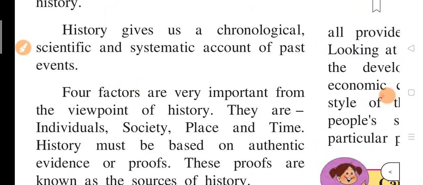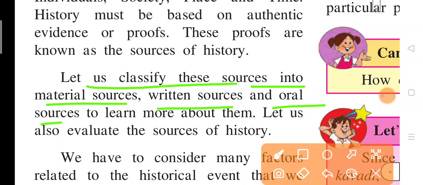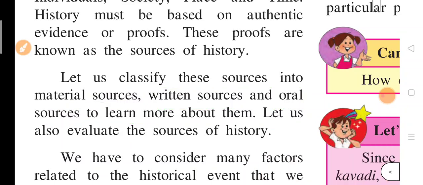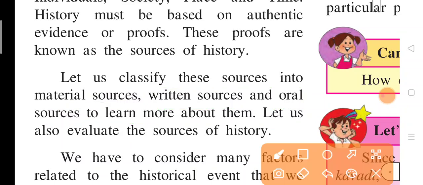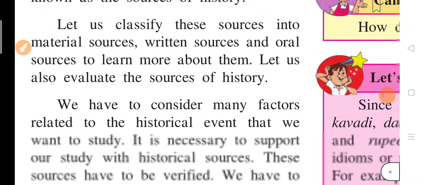So now let us classify these sources into material sources, written sources and oral sources to learn more about them. Let us also evaluate the sources of history. So now we are dividing the sources of history into three parts known as material sources, written sources and oral sources. Okay, so let's move on.